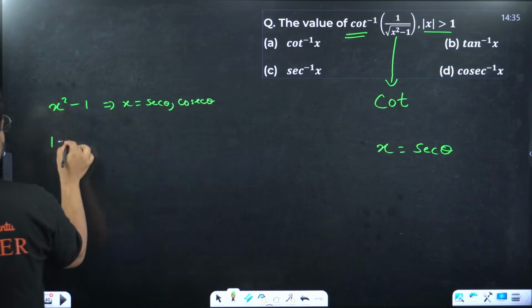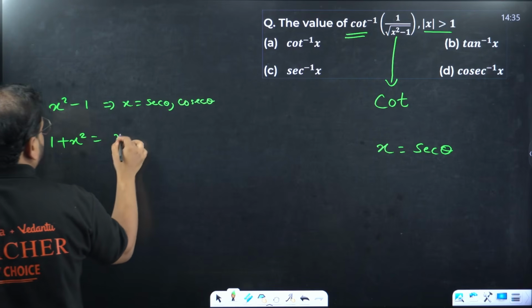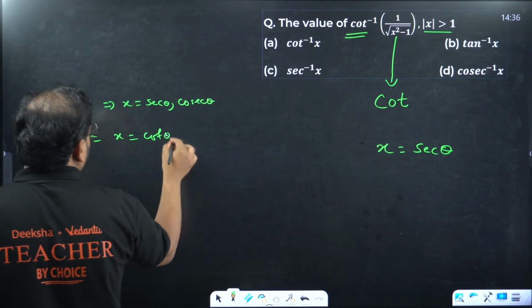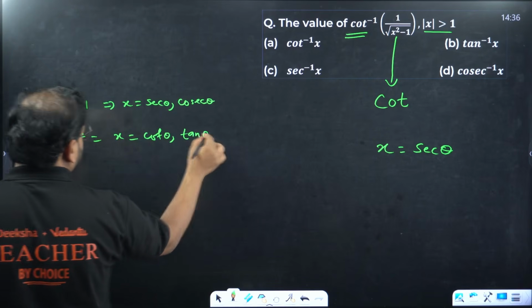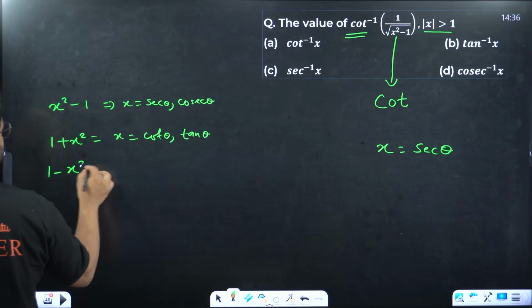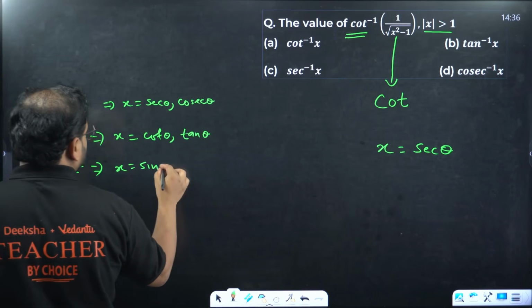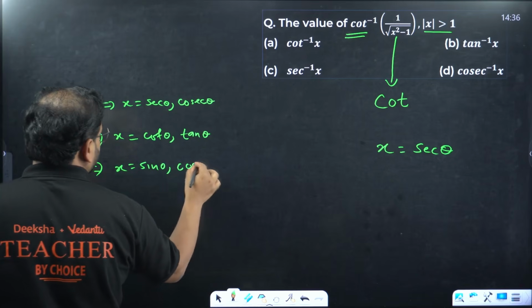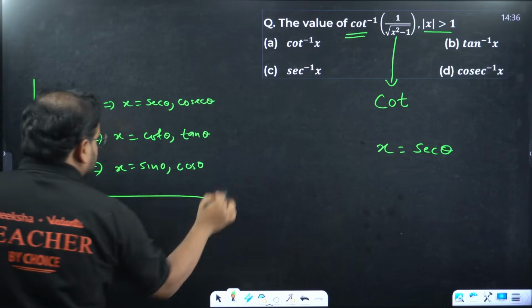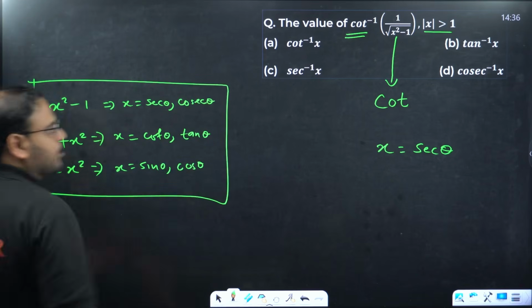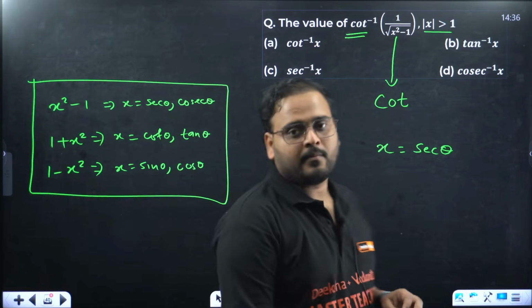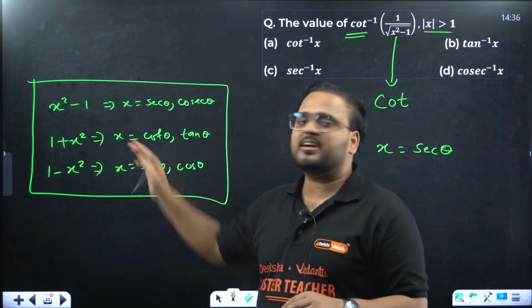If you have the form 1 plus x square, x is cot theta or tan theta. If you have 1 minus x square, x is either sin theta or cos theta.